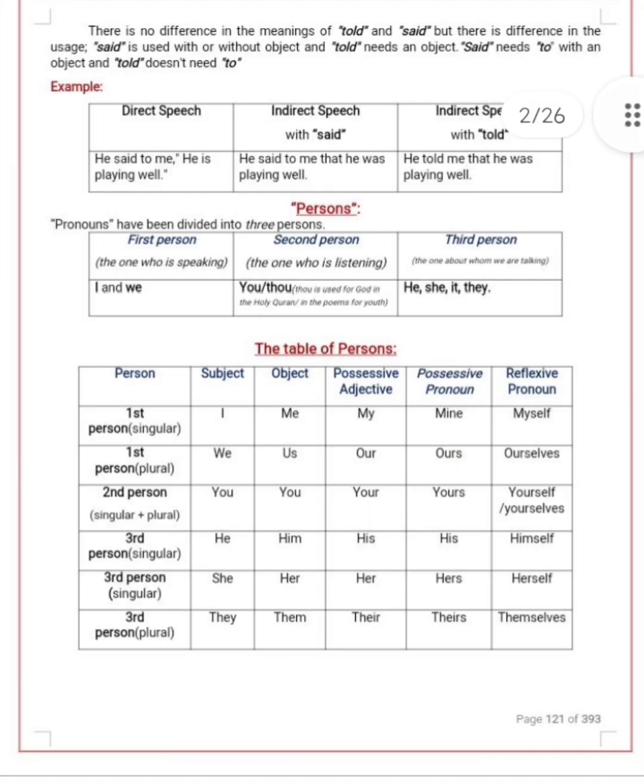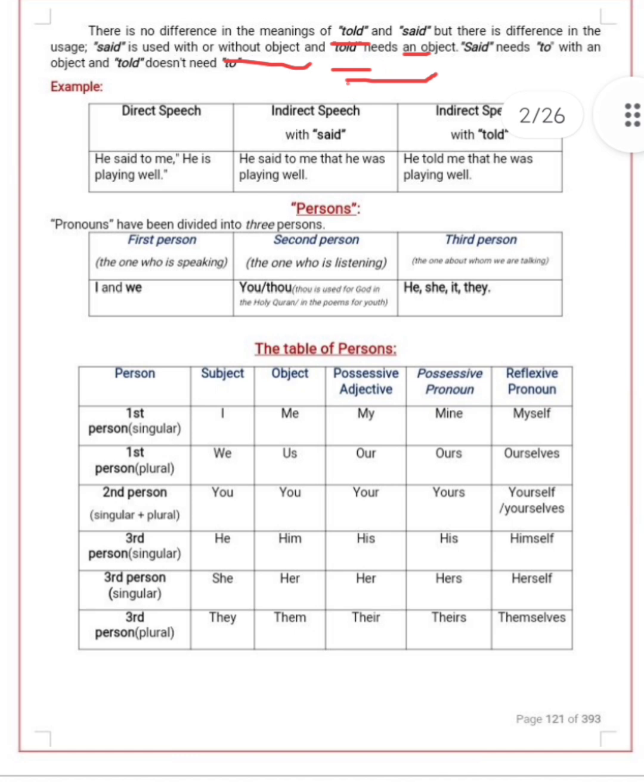Now there is another thing: whenever there comes "told" or "said", these both are the same. There is no difference in told or said. We can use told in place of said as well. Said is used without an object and told needs an object. When there is an object in the reporting speech, we must use told.